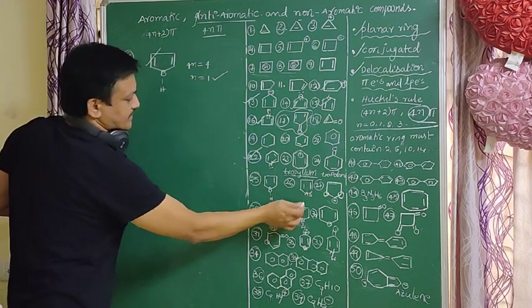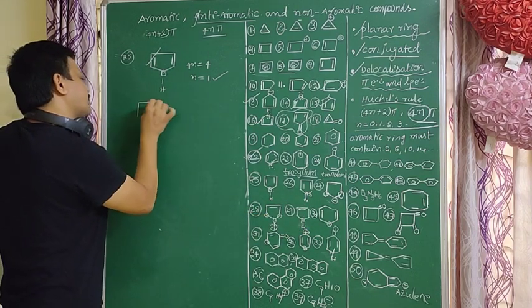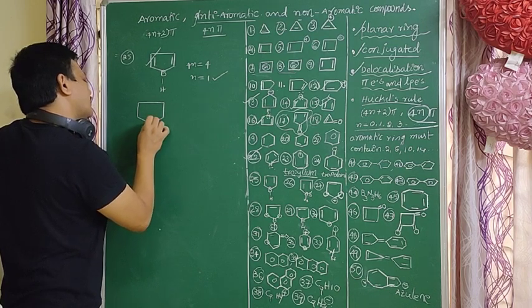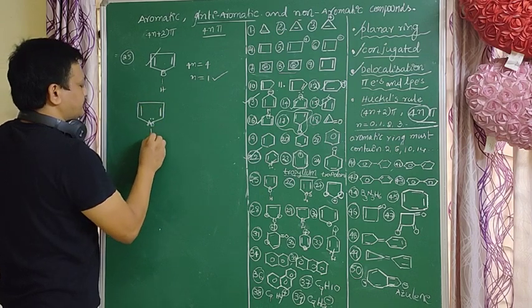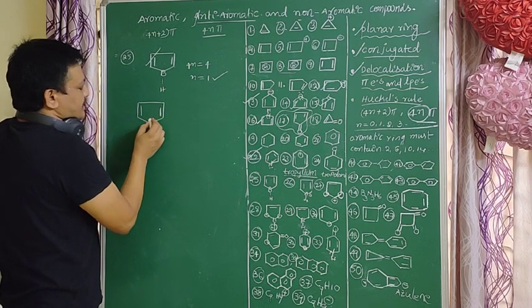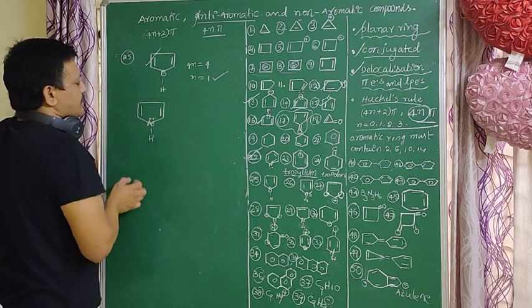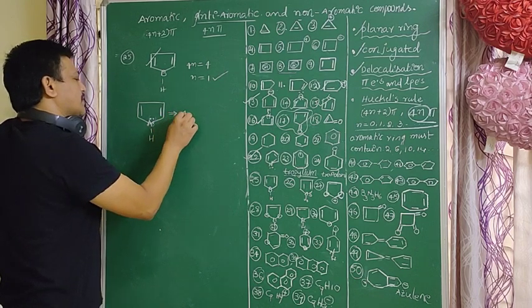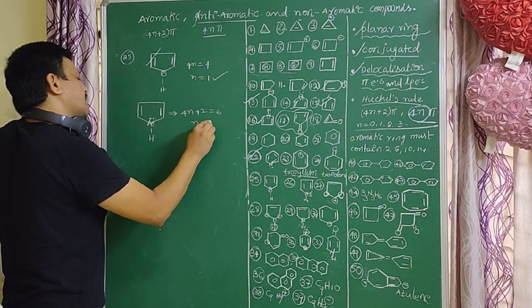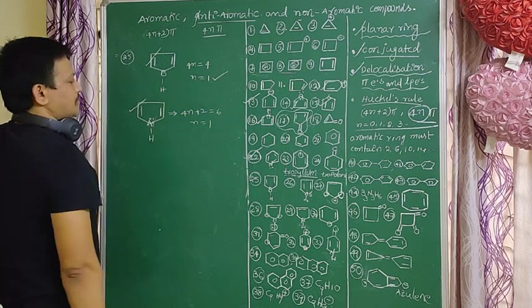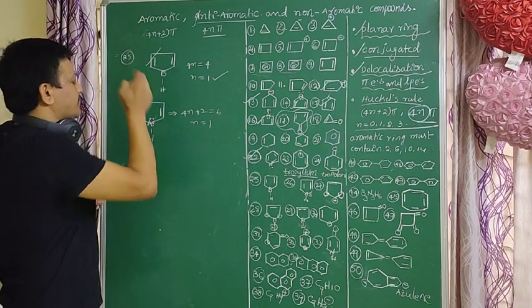So here AsH. As means arsenic. Arsenic is a fifth group element which has one lone pair on the atom, like minus. This lone pair is involved in conjugation. This lone pair is a delocalized electron. So here delocalized electrons are 6. 4n plus 2 equal to 6, so n equal to 1. It follows the aromatic rule, 4n plus 2 pi electrons. So it is an aromatic compound.